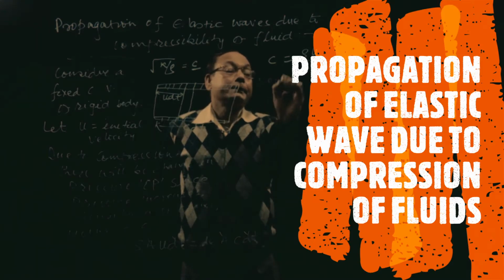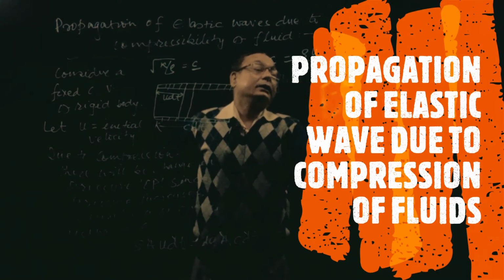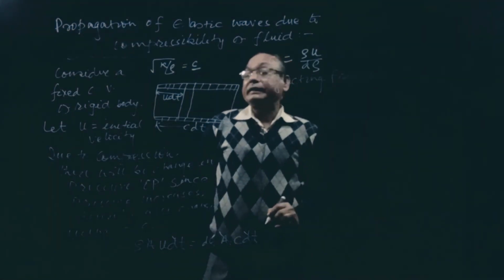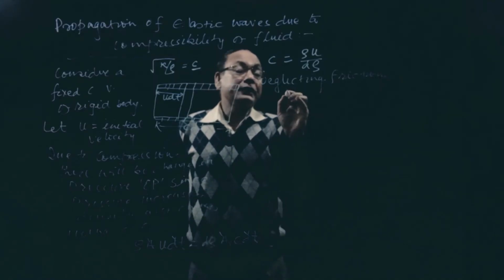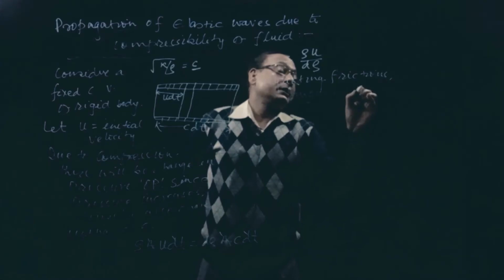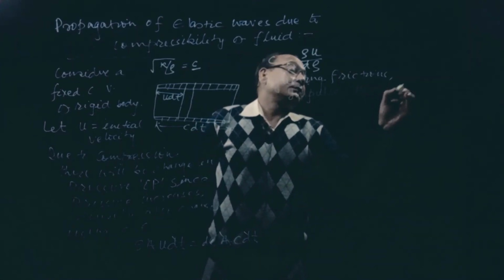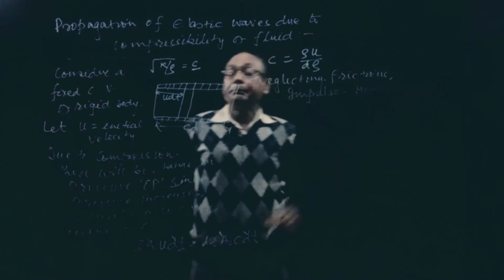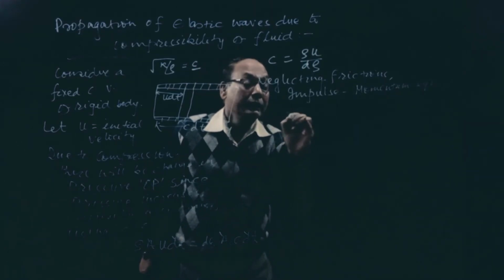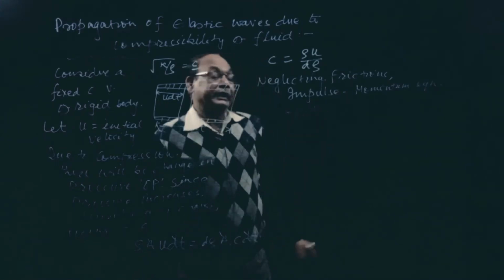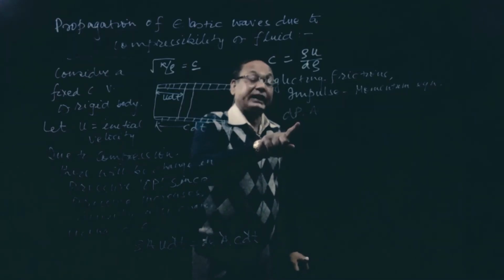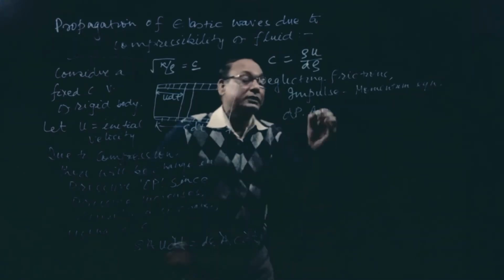Okay, and neglecting friction, that is the impulse momentum equation. Impulse is force, so we have delta P into A, that is force, pressure into area, into time dt.